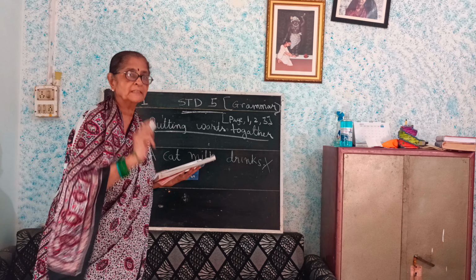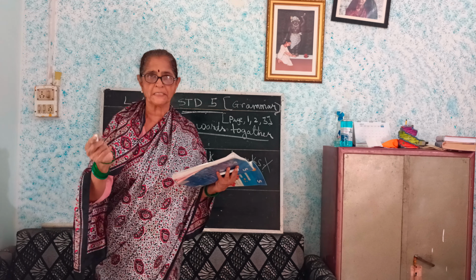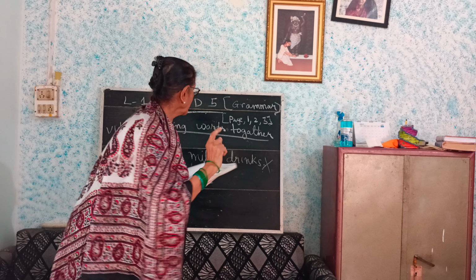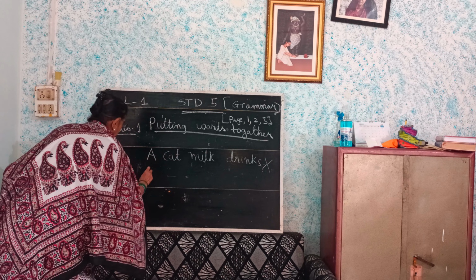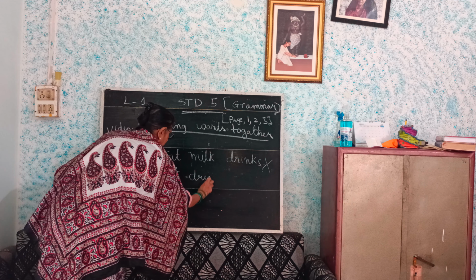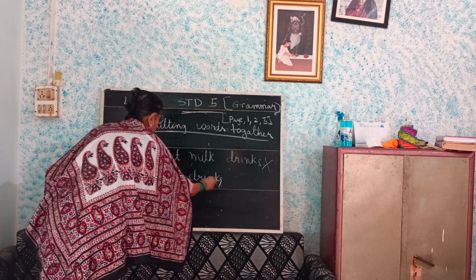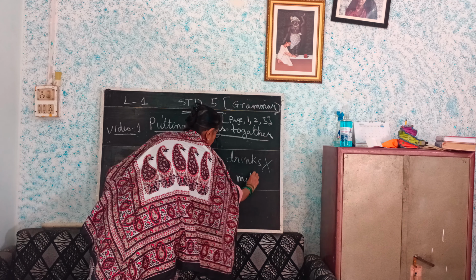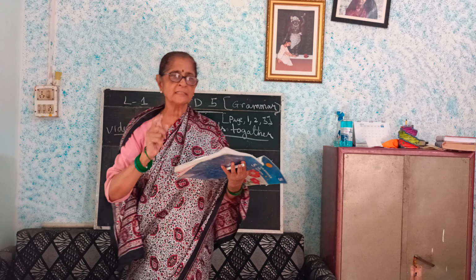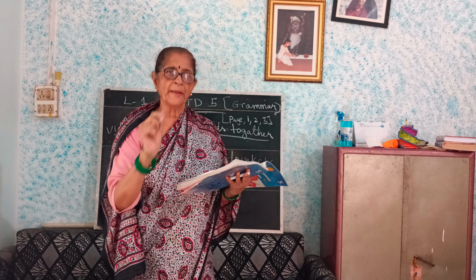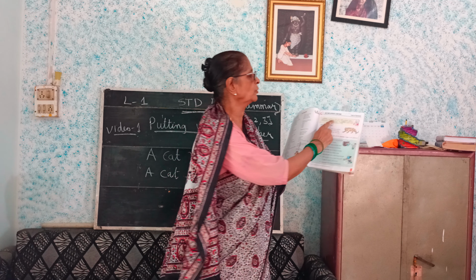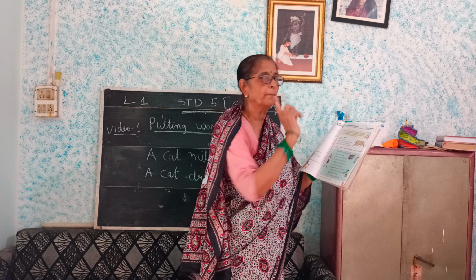Now I'll tell you. A sentence is a group of words that make complete sense. This is wrong, but a cat drinks milk, this is the complete sentence. This is right. So, a sentence is a group of words which makes complete sense.